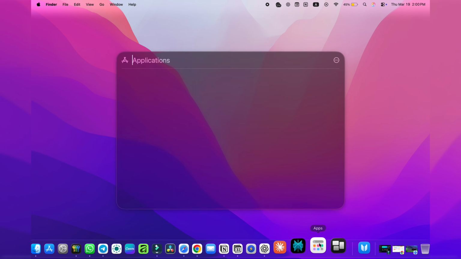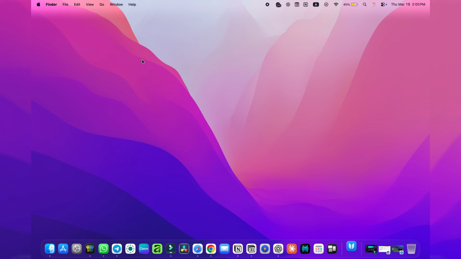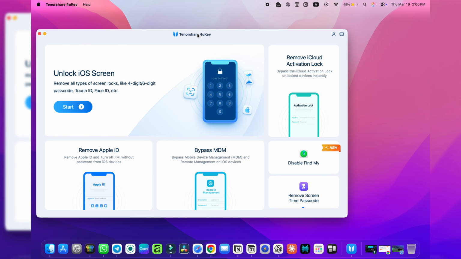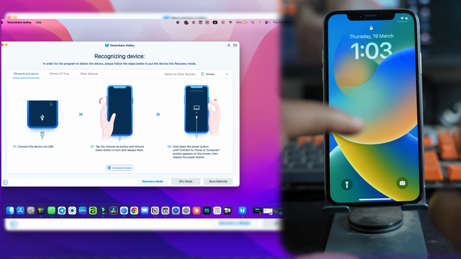Now I open the tool and you will see a similar dashboard with many features. You can unlock the passcode, bypass iCloud lock, remove Apple ID, remove MDM or remote management locks, and more. But today we will use their first option, Unlock iOS Screen. So I click the Start button.